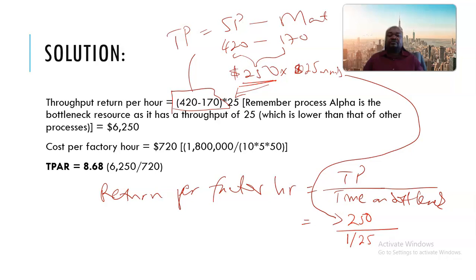Every hour, this process takes 25 units. So how many hours does it take to produce 1 unit? This is where we divide the hour by the total number of units taken, so that we get the number of hours per unit. So we divide the time over the total number of units produced in that particular time.